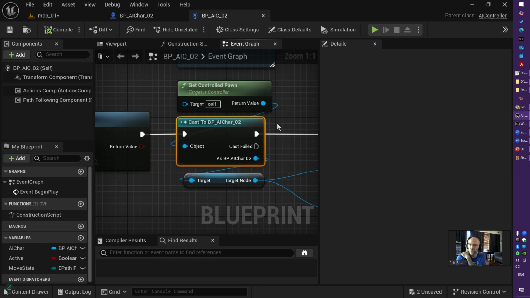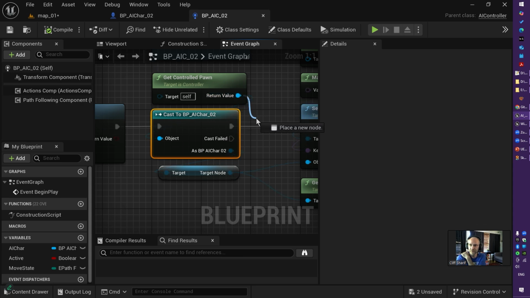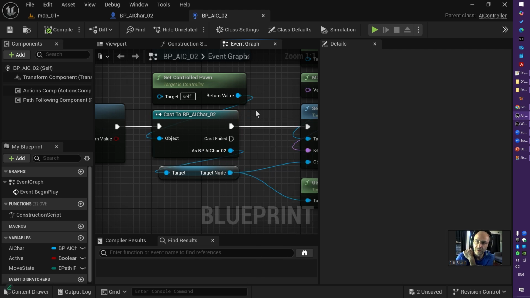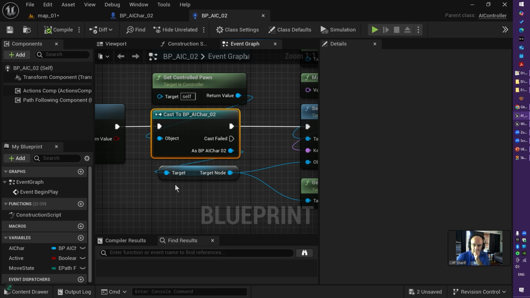If you already know how to do interface programming, it is heavily recommended to avoid casting and use an interface and grab everything from the interface. I will point out to this. It's very important in AI programming. Avoid cast as much as you can. Just use interface as much as you can.